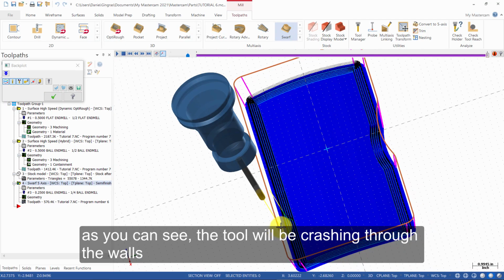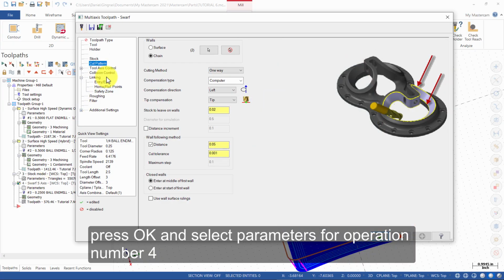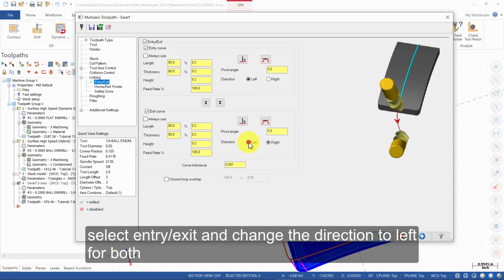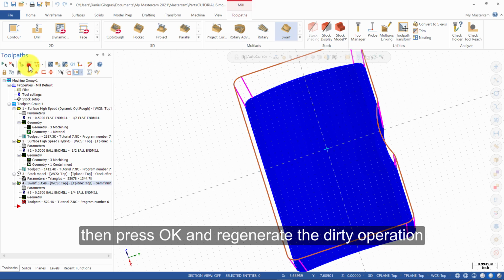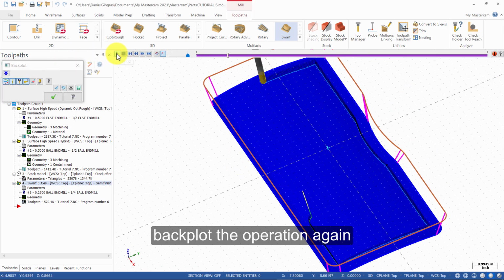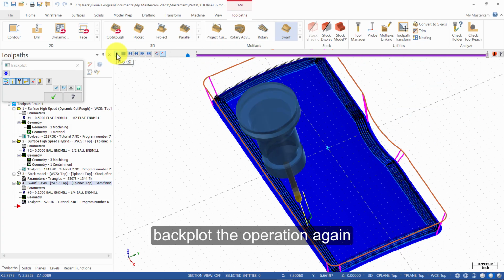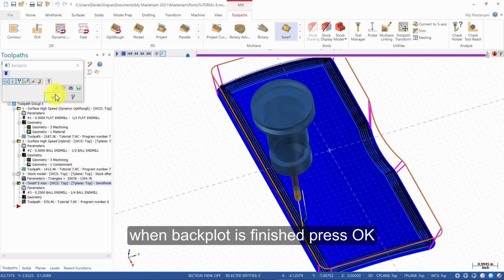As you can see, the tool will be crashing through the walls. Press OK and select Parameters for operation number 4. Select Entry Exit and change the direction to left for both. Then press OK and regenerate the dirty operation. Backplot the operation again. When backplot is finished, press OK.